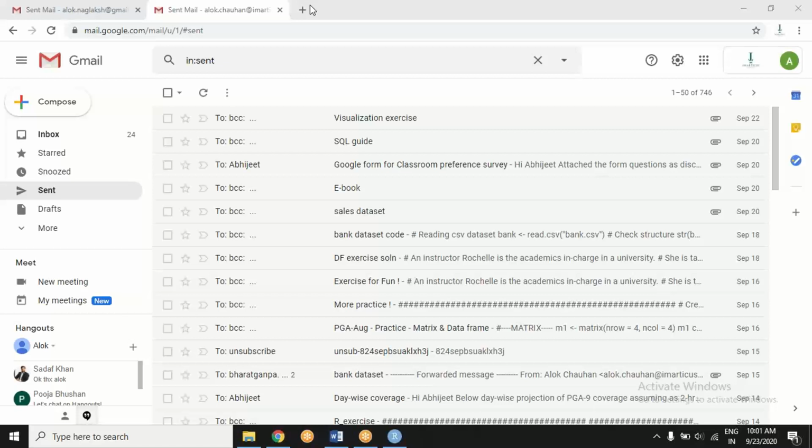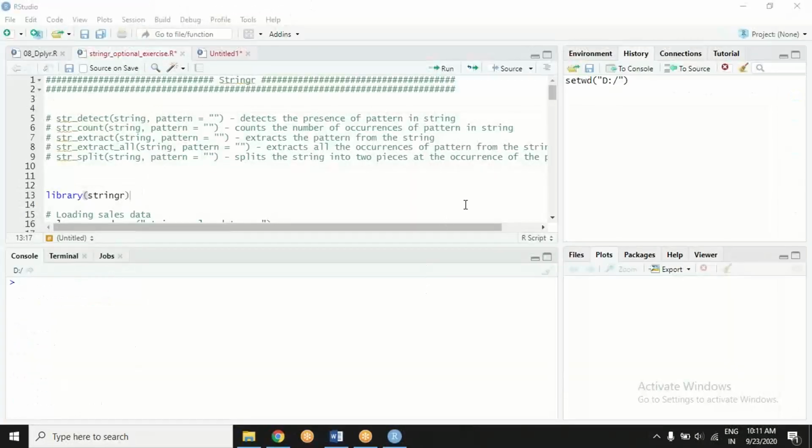It will keep you posted what's going to be next. So the functions of stringr are very popular functions, but stringr is not limited to just these functions. There are several other functions, but these are commonly used, which you will require every now and then.